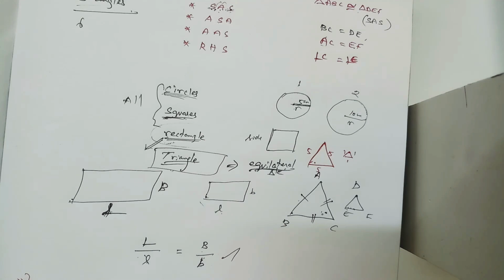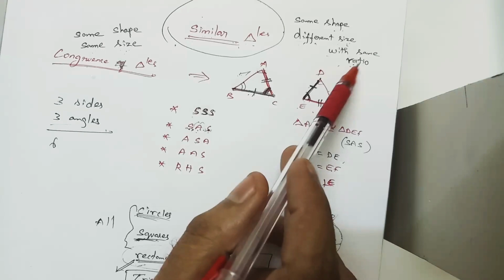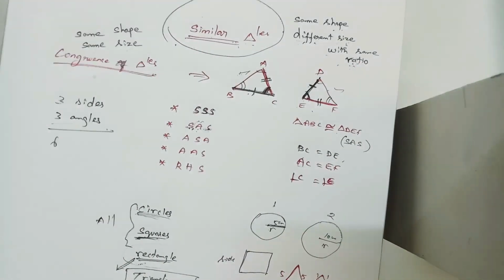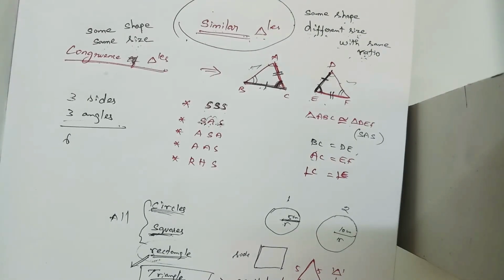But for similar triangles, what is the condition? Same shape but different size, right? Same shape, different size, and that is very important, the sizes should be in the same ratio. That is very important. When we are having only one side, we don't need to check the ratio because we don't have ratios. So directly we can say that the two figures are similar.